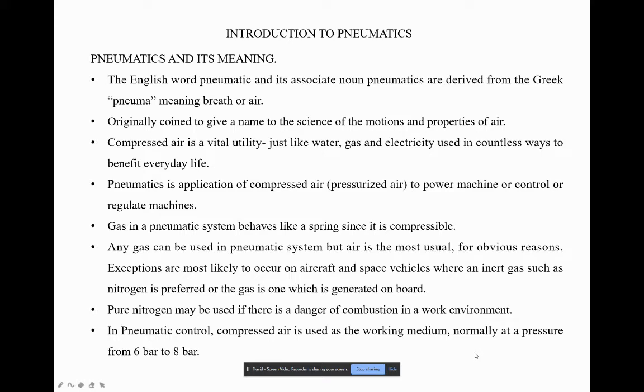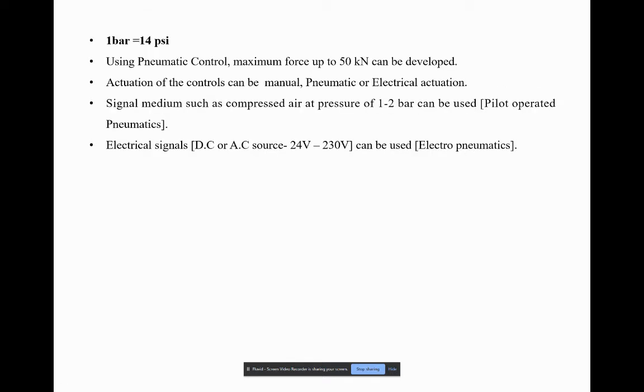Pneumatic air pressure is measured in bars, and normally all components work with 6 to 8 bar of pressure, and 1 bar of air pressure is 14 psi. Using pneumatic control, the maximum force that can be generated is 50 kilonewtons. It cannot carry much weight, so for heavier weights we prefer hydraulics.